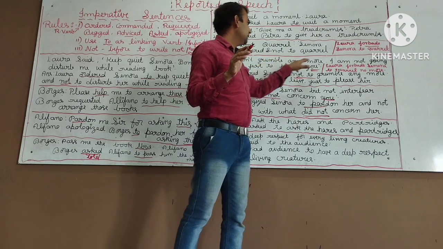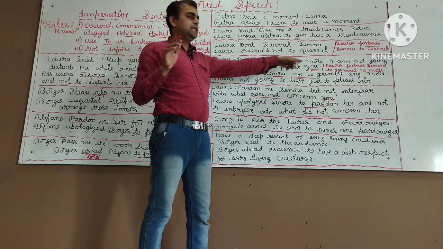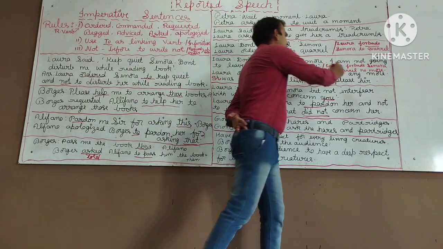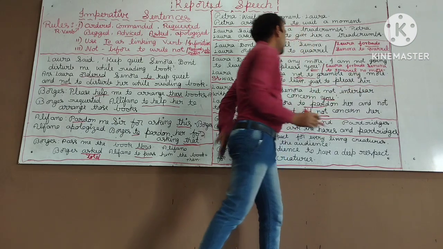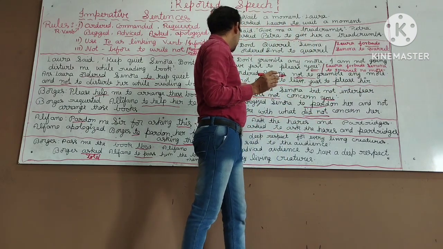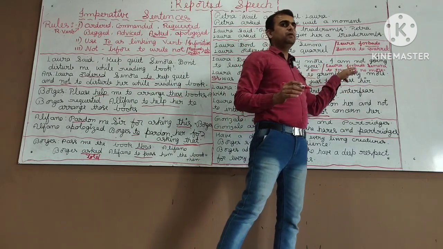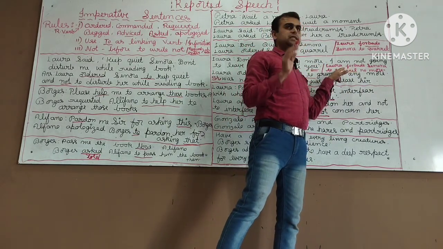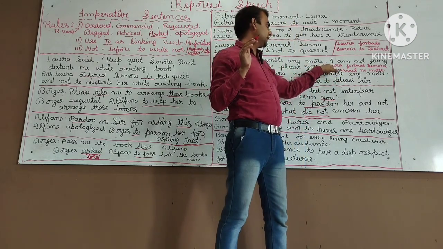Laura, don't grumble anymore. I am not going to leave just to please you. Another way of writing, Laura forbade Senora to quarrel no more, to quarrel no more, remaining one as it is. She was not going to leave just to please her. Okay, it is one type of advance changing a sentence to reported speech. If you are very sure, then only follow this method.